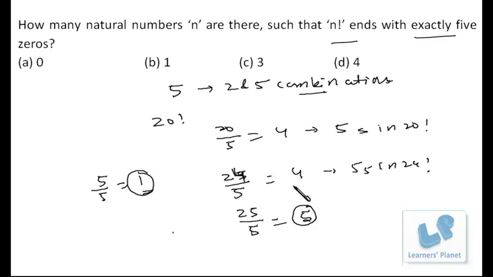Getting my point? So in 24 factorial, we are getting 4 5s. In 25 factorial, we are getting 6 5s. So we are actually not getting 5 5s by any means. So we cannot have any number whose factorial will end in exactly 5 zeros. In 24 factorial, there will be 4 zeros. In 25 factorial, there will be 6 zeros. So no number is there. So it's 0. I hope you are clear.